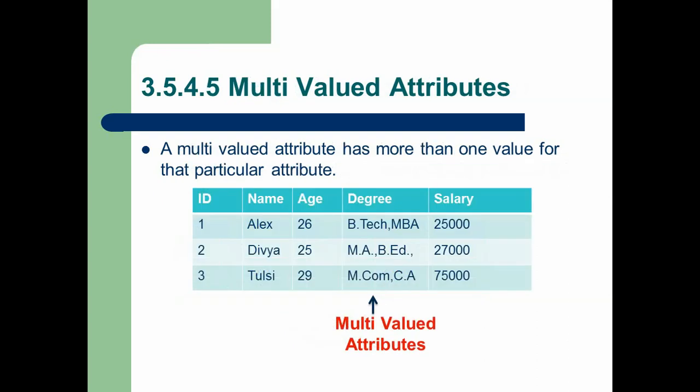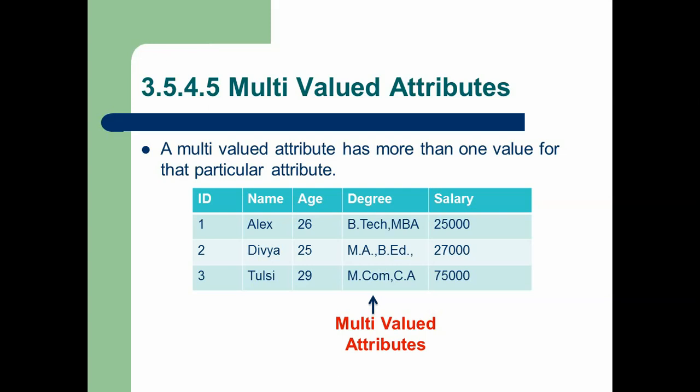Next is multi-value attribute. Here you can see a simple example. Degree is a multi-value attribute because an employee or a person can obtain more than one degree. Here in degree, for Alex you can see there are two degrees, one is BTech, another one is MBA. For Divya there is MA and BEd. For Tulsi, MCom and CA. So each and every person has more than one degree. So that's why these types of attributes are called multi-valued attributes.